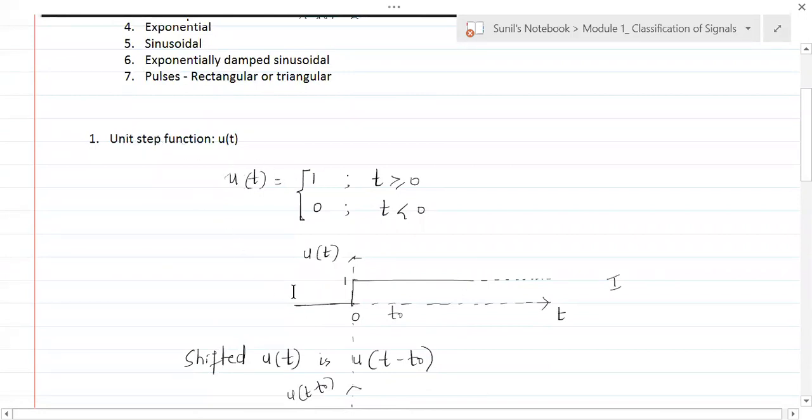And why is it called step? It is like a step. See here, this is a step. You come here, then you put your step ahead to climb up. This is taking one step up, then you'll have another step up. So that is why it is called a step. And it is called a unit step because the amplitude of that step is 1.